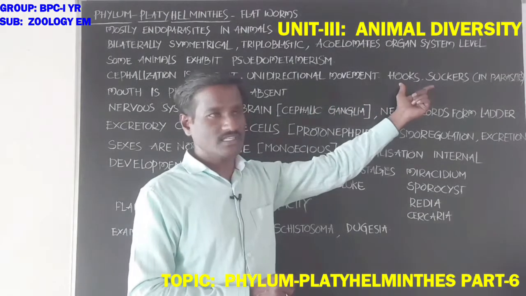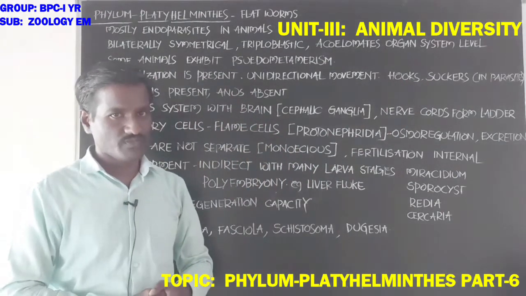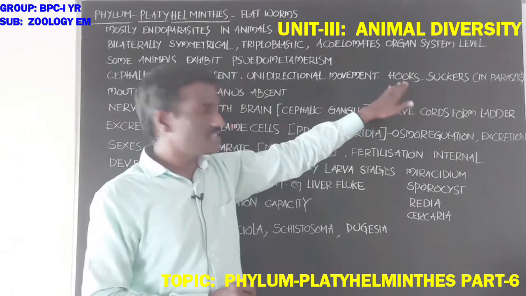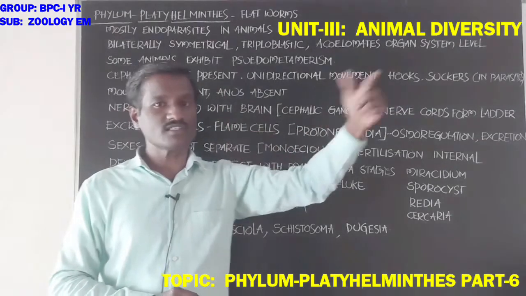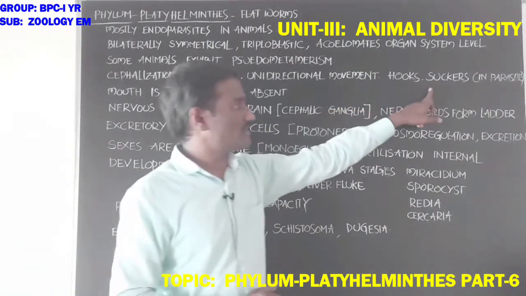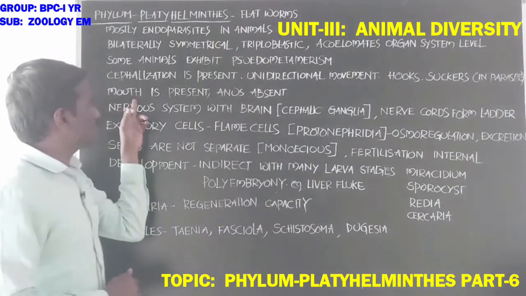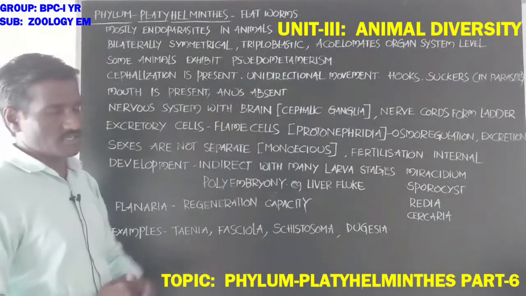Having these structures is one type of parasitic adaptation. By these structures, these animals attach to the body of another animal. Suckers are present in parasites.